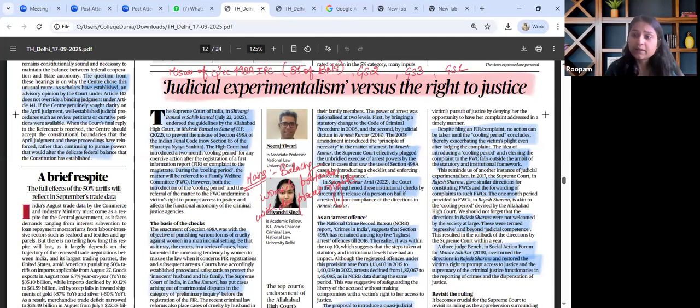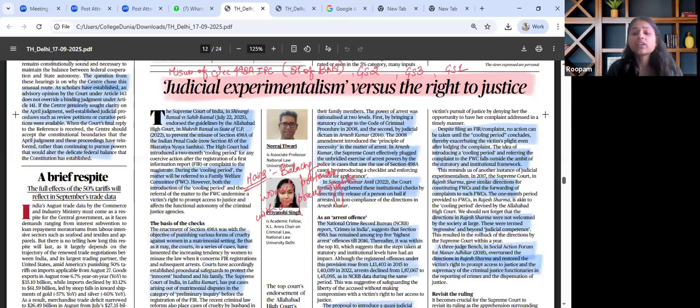So, this particular article is relevant with regard to GS2, judiciary and vulnerable sections, criminal justice reforms, and at the same time GS1, women related issues as well. So from prelims perspective, the areas wherein we have to brush up our knowledge is on gender justice versus the misuse of law that has been alleged in case of Section 498A of IPC.